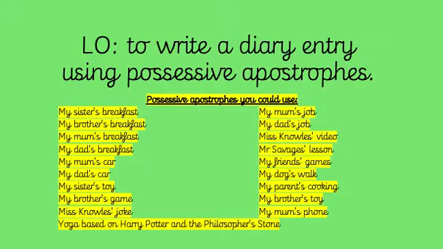So today our objective is to write a diary entry using possessive apostrophes. Possessive apostrophes are used when something belongs to someone. Below I've put quite a few examples of ones that you could use that might apply to your day. I'm also going to show you some sentences that I've written. If you want to have a read through any of these and maybe make a note of ones you might like to use, then you can pause the video now and have a little read through.